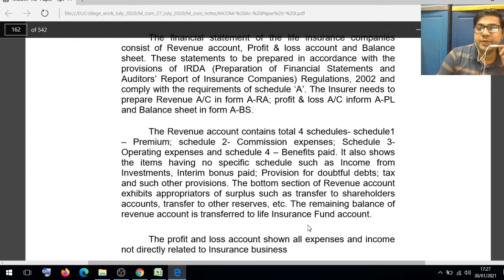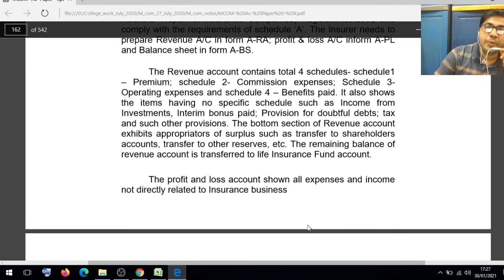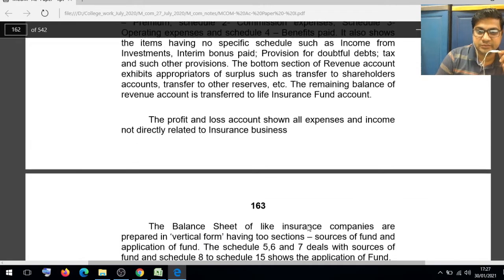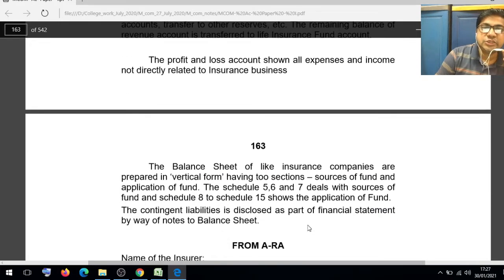Now we will talk about the profit and loss account. The profit and loss account shows all expenses and incomes not directly related to the insurance business. The balance sheet of a life insurance company is prepared in a vertical form and has 2 sections: sources of funds and application of funds.